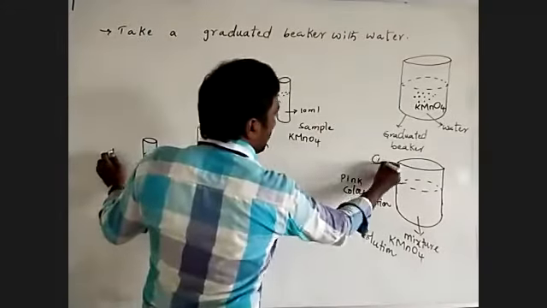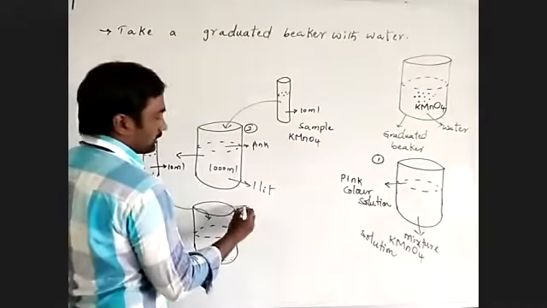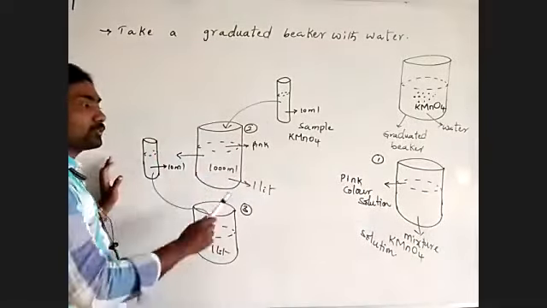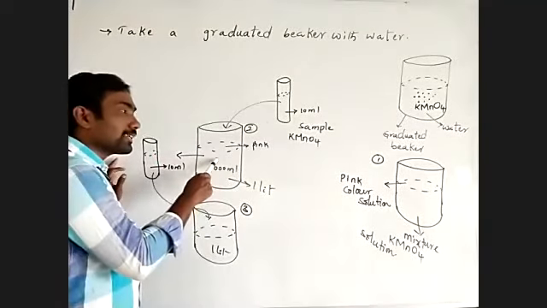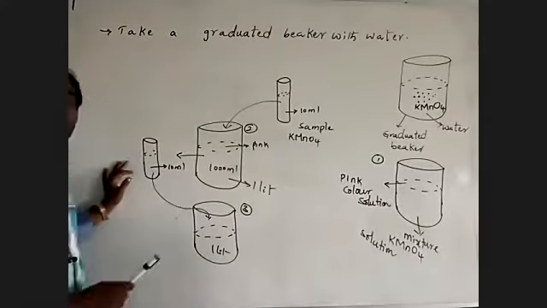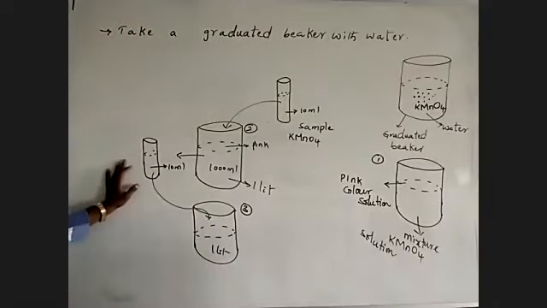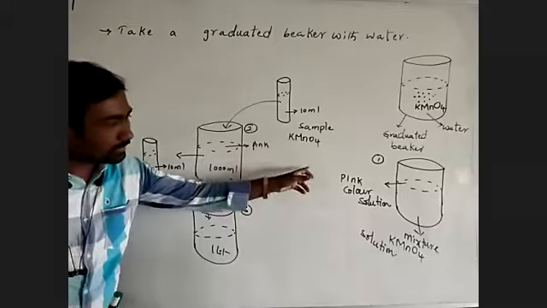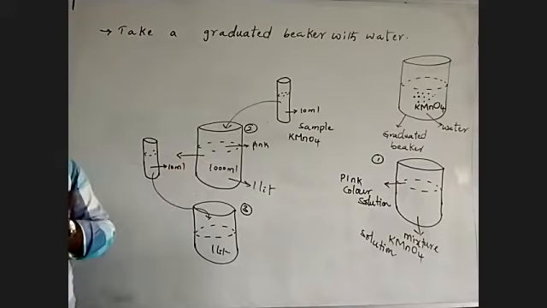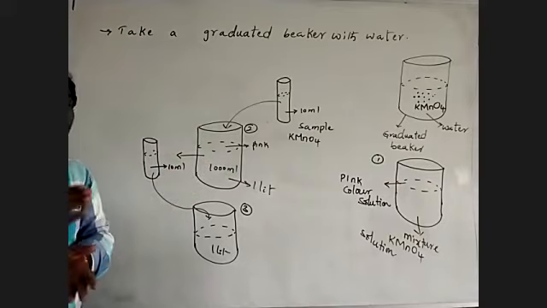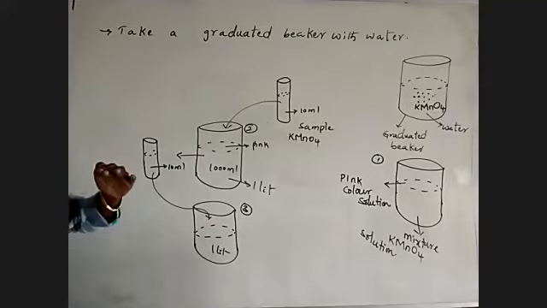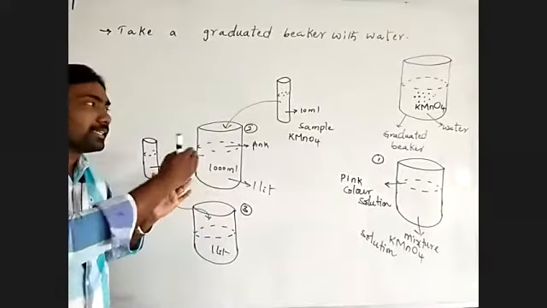See, this is the first graduated beaker, this is the second, and this is the third. From the first we took a 10 milliliter sample to add into 1 liter of water in another graduated beaker. Then again we took a 10 milliliter sample to add into another graduated beaker filled with 1 liter. From adding the 10 milliliter sample from each beaker, we observe the color is distributed throughout the beakers filled with water, but with decreasing intensity of color. It is showing a color in each and every beaker.